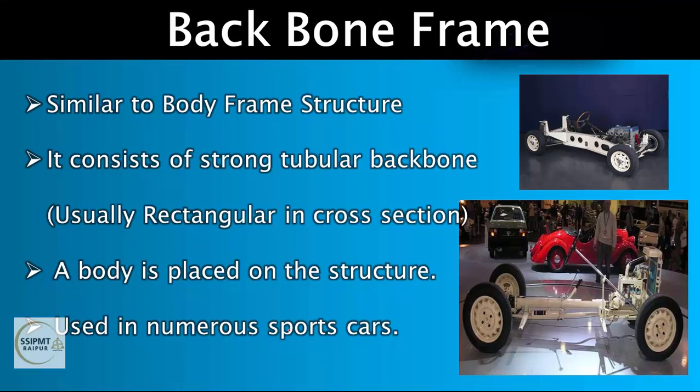Next one is a backbone frame. It is similar to the body frame structure, right? And it consists of strong tubular backbone. An entire body is placed on this structure. It is used in sports car and ATVs. Important point, it consists of strong tubular backbone, usually rectangular in cross section. So it is generally used in sports cars. So this was the backbone frame.